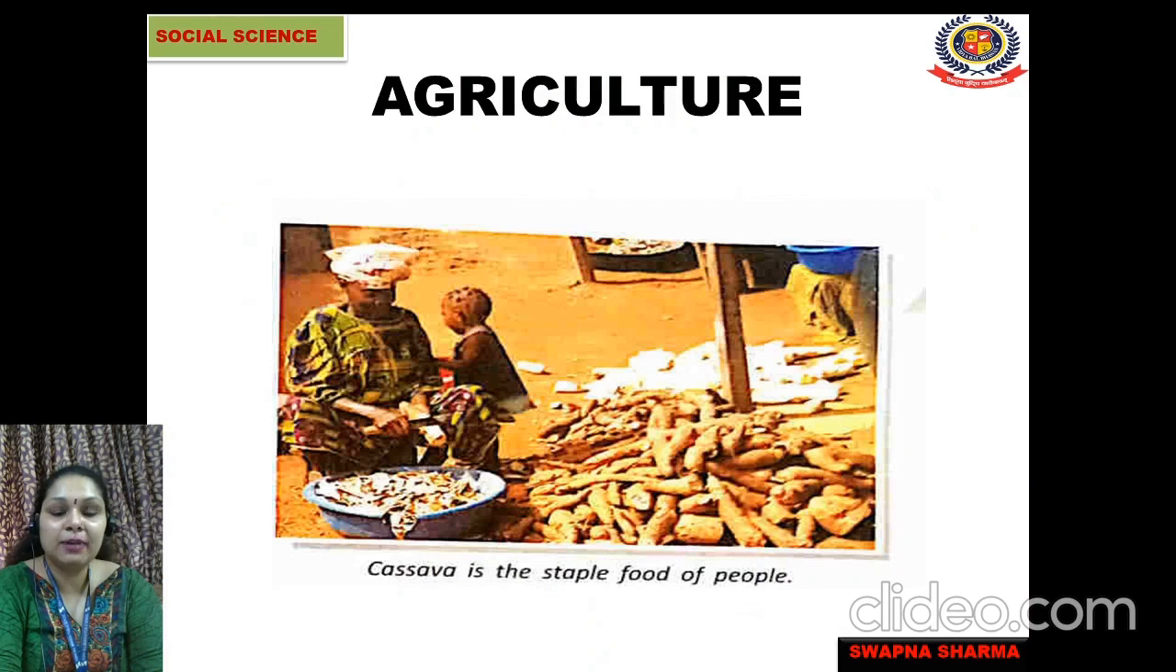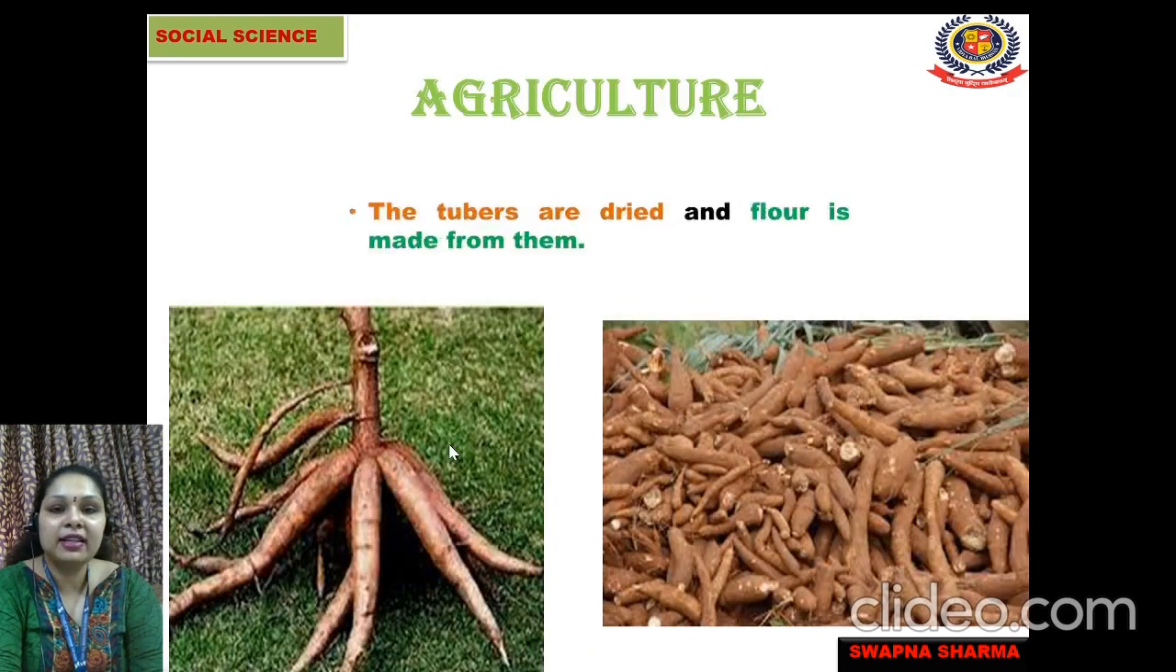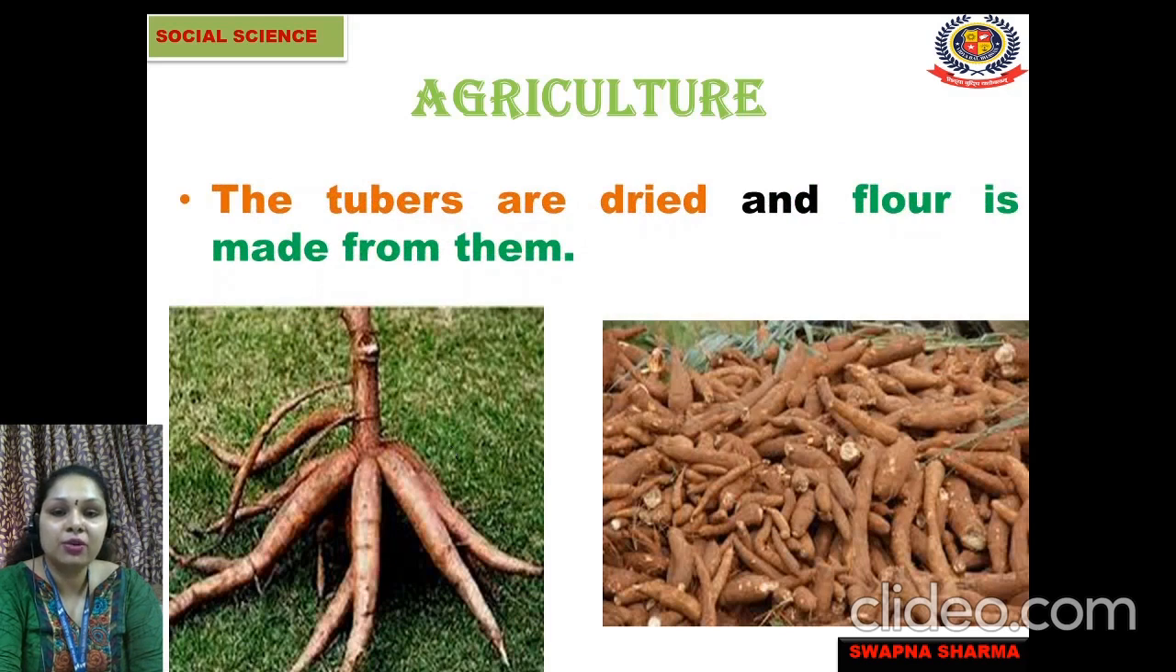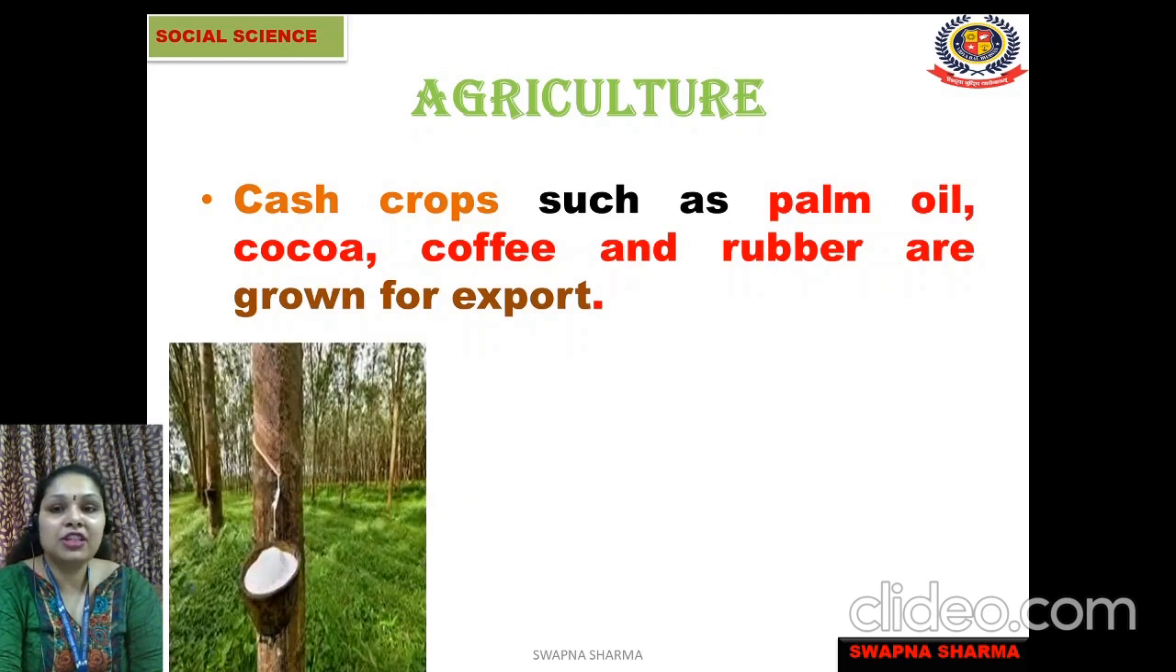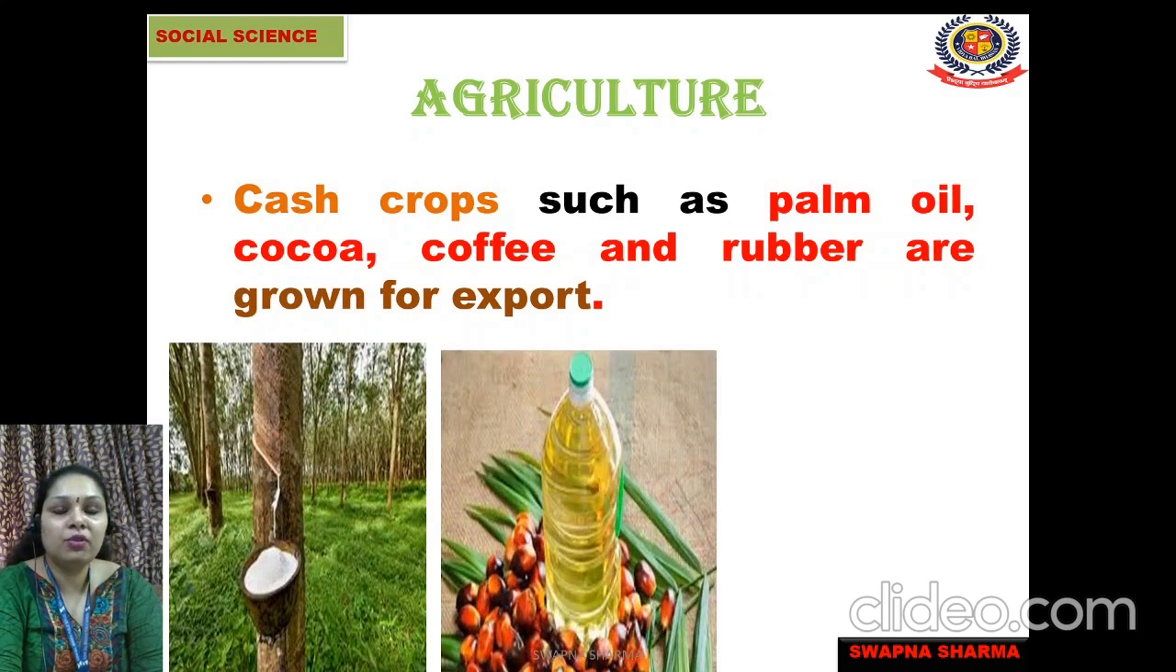Then the skin is peeled off like this. You can see the skin is peeled off, and then the cassava is dried. Flour is made from the dried cassava, and the people of the Democratic Republic of Congo make bread from this flour. Cash crops such as palm oil, cocoa, coffee, and rubber are grown for export.